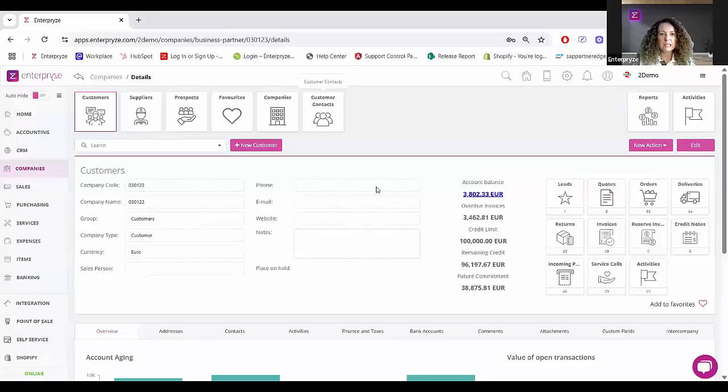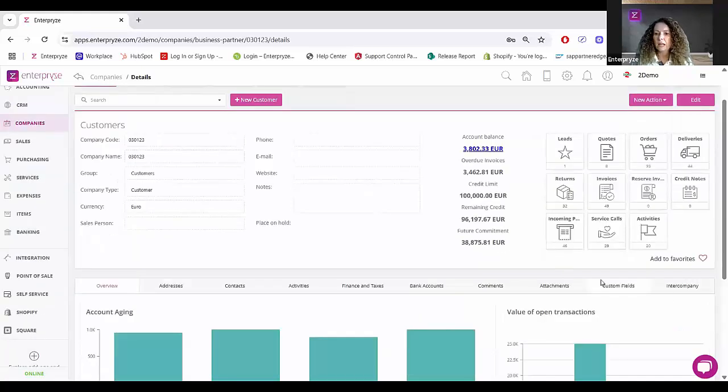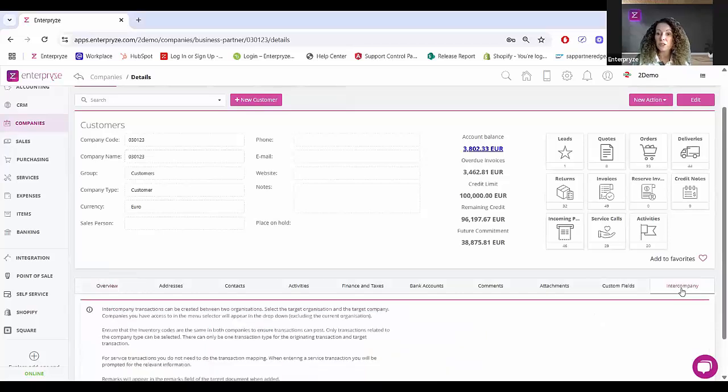Here we go. Fantastic. Okay, so starting off here, we're going to look at a company. So we're going to look at a particular customer and how the customer has been defined, of course, for intercompany primarily. So looking at this customer details, we come down here to the intercompany tab. And from here, let me just wait for that to load up.